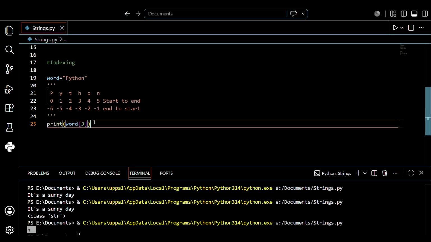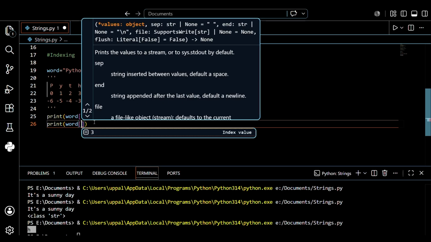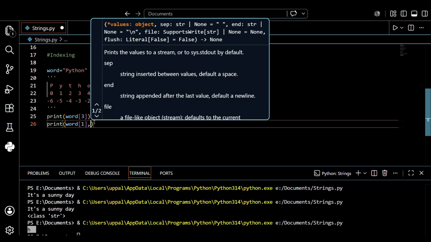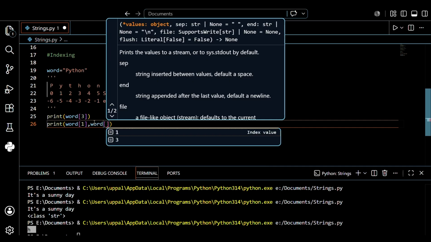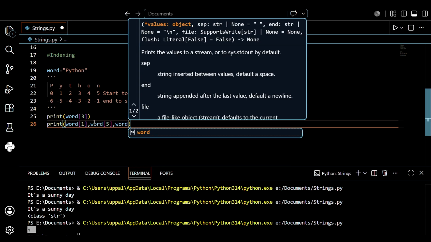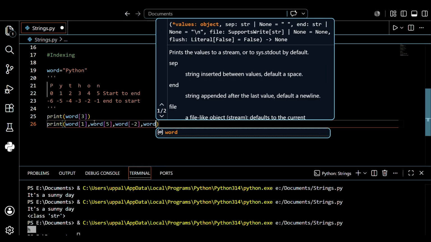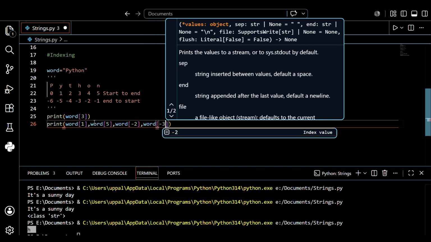Now you also answer this first. Word of 1, word of 5, word of -2, word of -3.